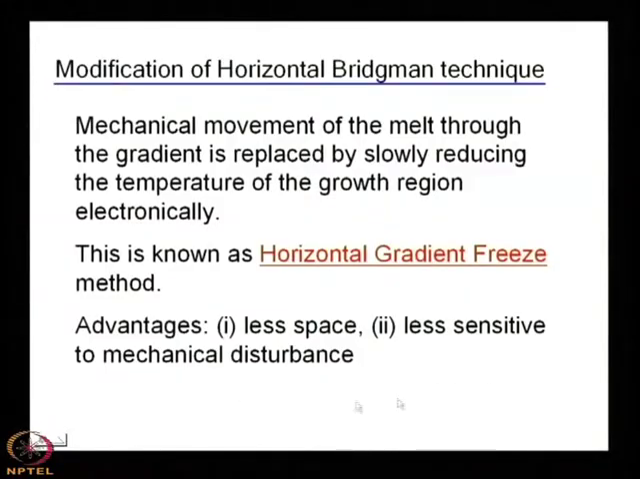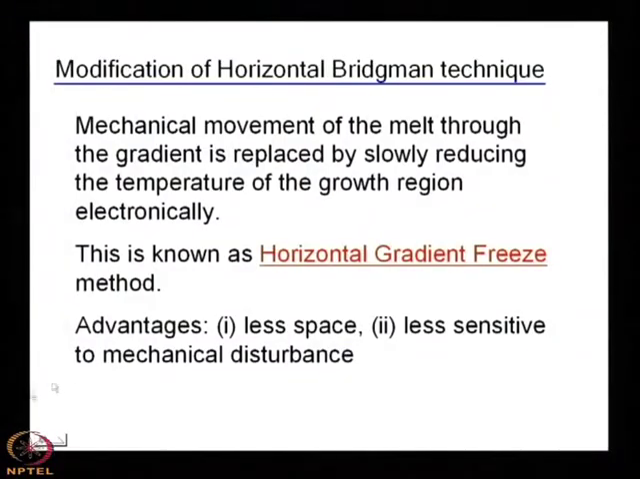Another advantage is that it is less sensitive to mechanical disturbance. Any mechanical disturbance will give rise to dislocations, defects inside the crystal. So these are the two advantages you can have using the horizontal gradient freeze method. This method is nothing but an improvised horizontal Bridgman technique, where the mechanical movement is avoided and electronically the temperature is reduced.